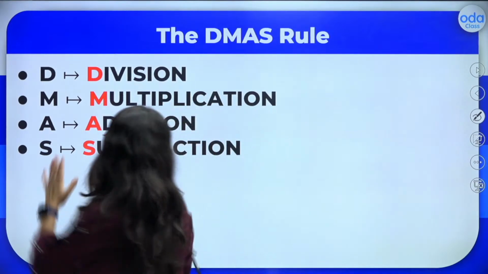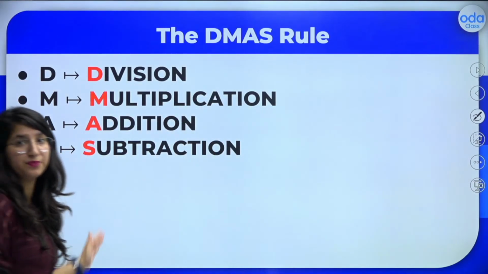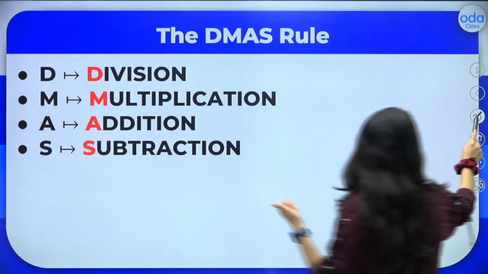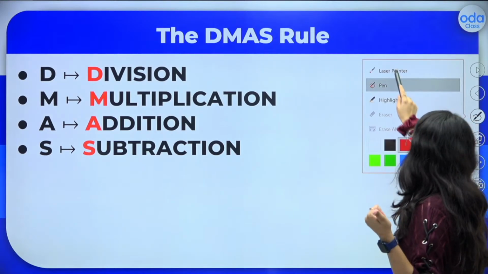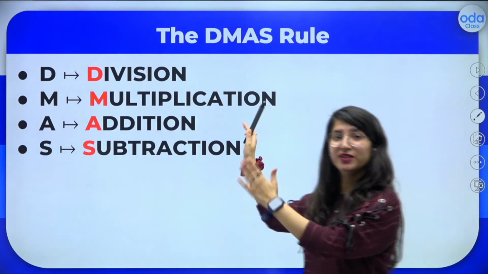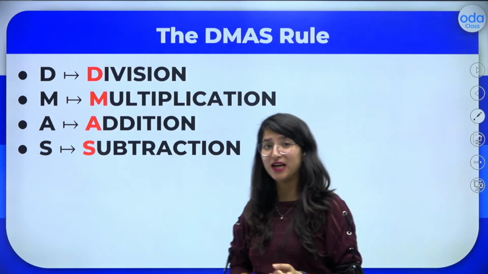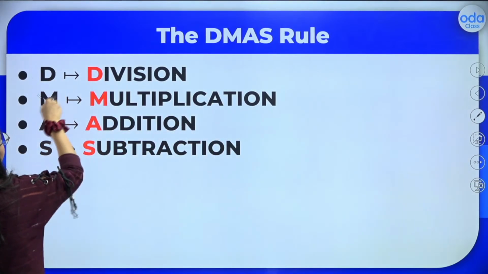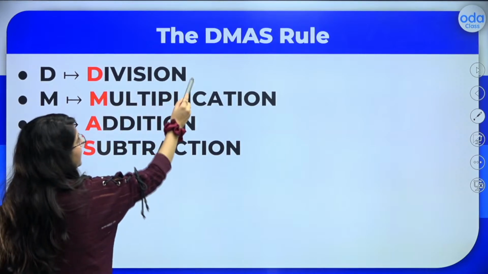So by DMAS, what do we mean? What is this rule? Please kids, I want you all to learn this very nicely because the whole session is about the DMAS rule only, correct? So I'll be highlighting one by one each of them. By D, we mean division.